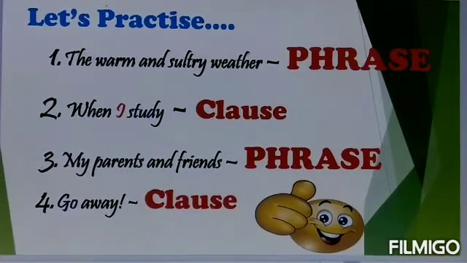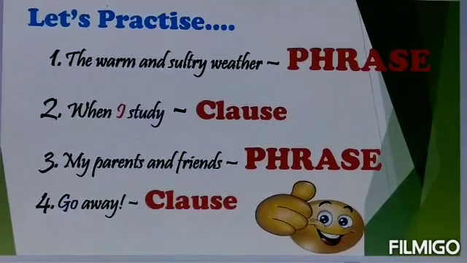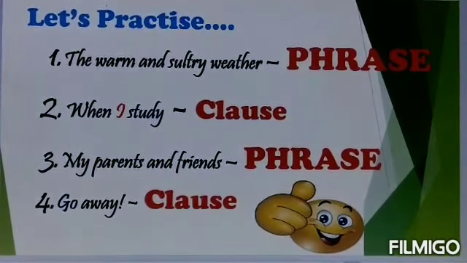Now look at the next example. Go away. Here this is a clause because go is a verb. And this particular group of words has a hidden subject, that is you. Generally we say you go away from here, isn't it? If you consider this example, it is a command.